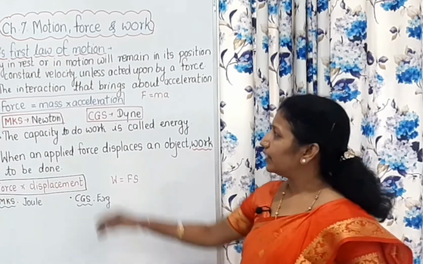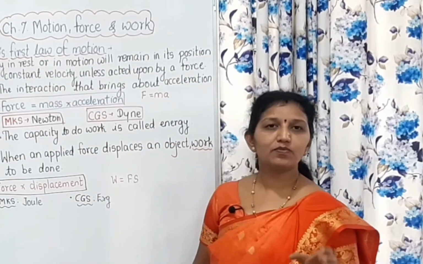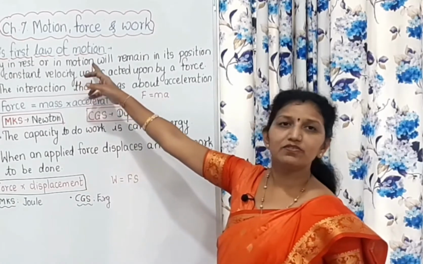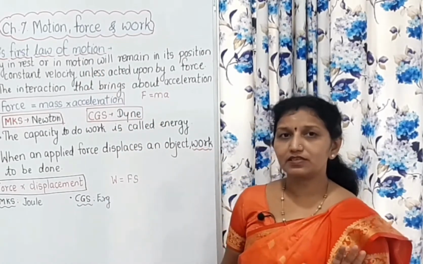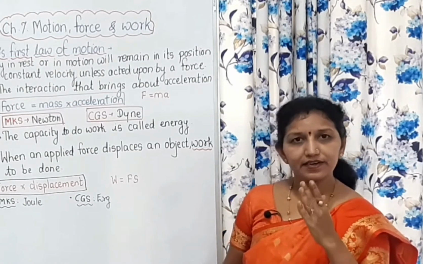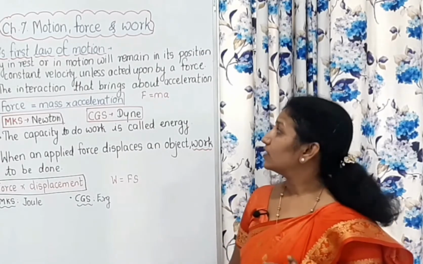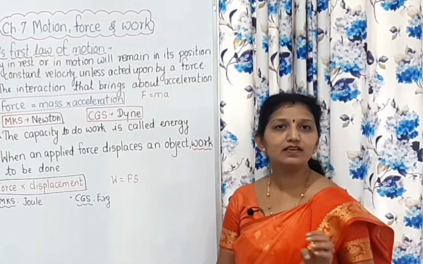That means if any body is at rest, that means an object is in a stationary position, or it is in motion, it will remain in its position with a constant velocity, in the direction as well as in the velocity, unless acted upon by an external force.